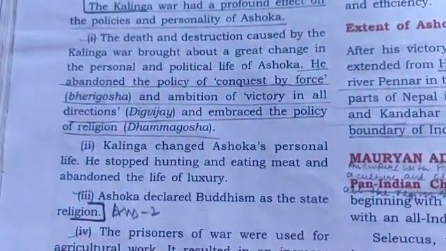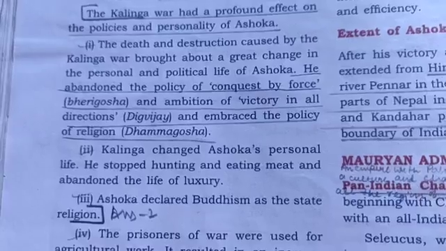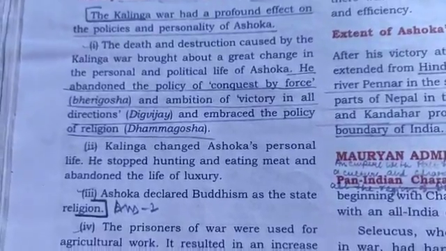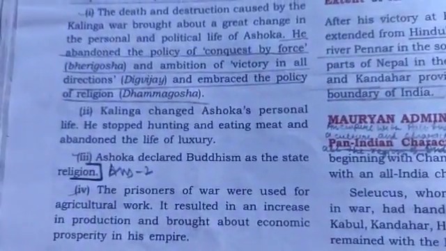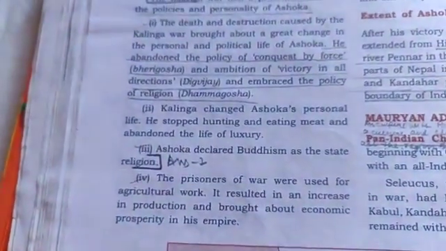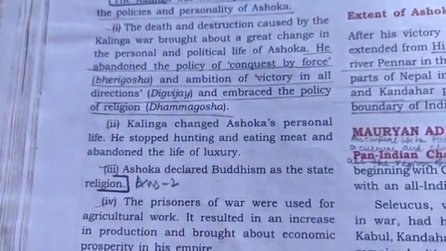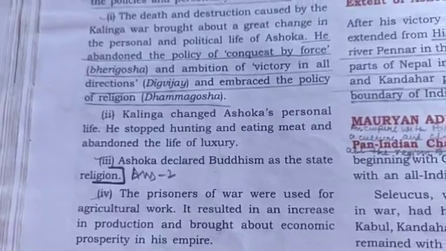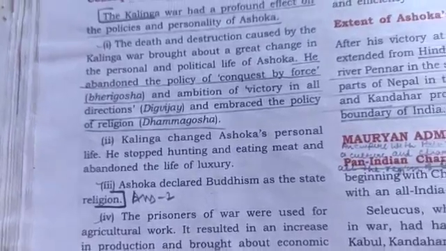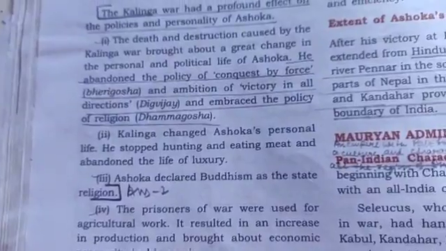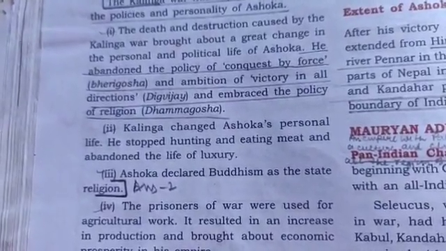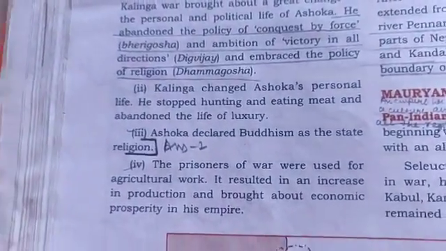He abandoned the policy of conquest by force, Bheri Ghosh. It was not just conquering kingdoms; you now know that he also killed his brothers. He gave up the ambition of victory in all directions, that is Digvijay, and embraced the policy of religion, that is Dhamma Ghosh. So he did away with Bheri Ghosh and Digvijay and adopted Dhamma Ghosh.